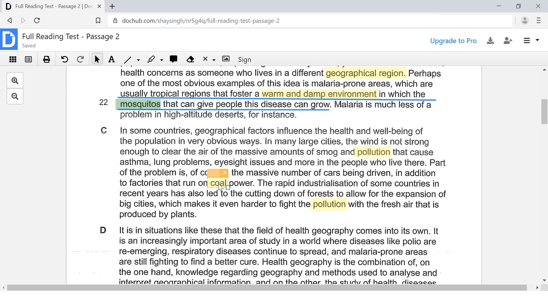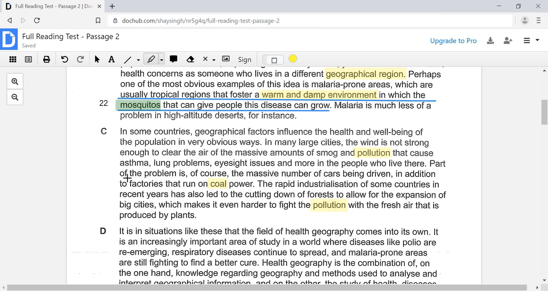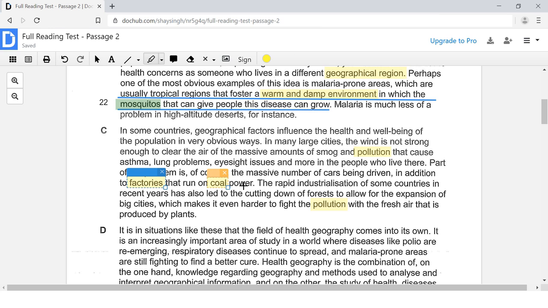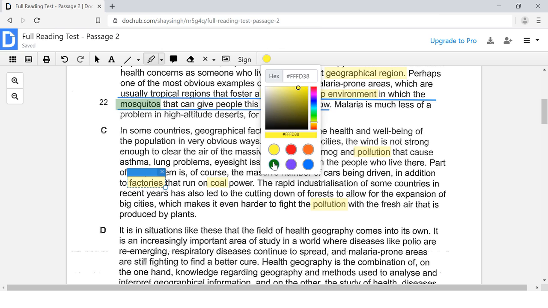Coal is a very specific type of fuel. So that's why the correct answer is going to be factories, not cars, because it mentions cars, but it doesn't say that cars use a particular type of fuel. It doesn't say that in this passage. So the correct answer is factories, because factories do use a particular type of fuel called coal.